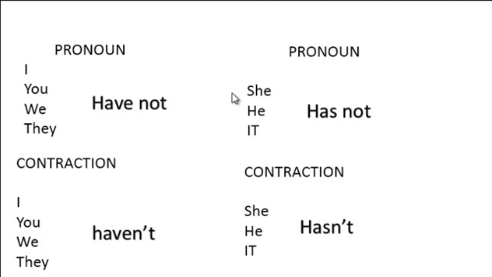For the third person you use she has not, he has not, it has not. Contraction: she hasn't, he hasn't, it hasn't. The contraction is very important because most people like to speak like this because it's easier and faster when they have a conversation. Okay, let's continue with the next slide.